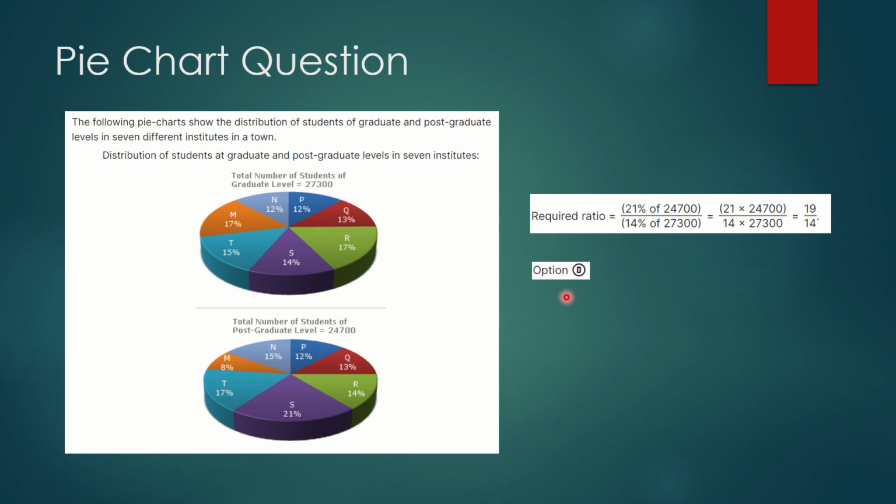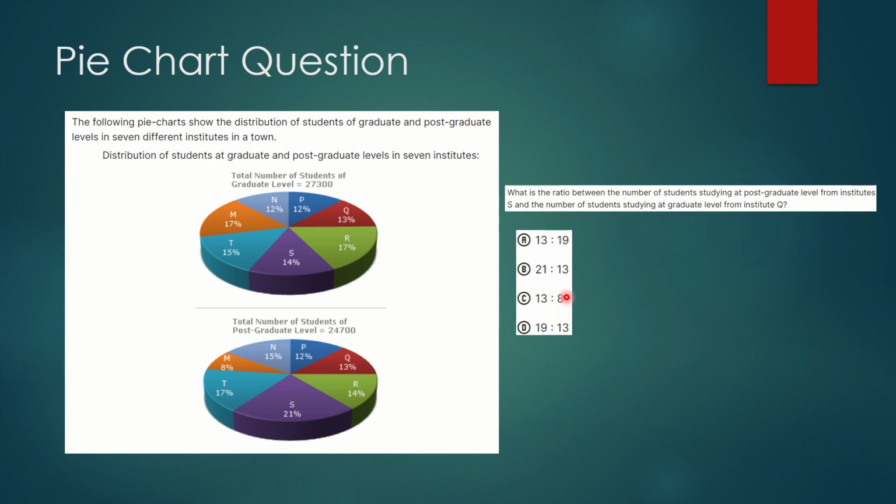Now moving on to the fifth and final question from this set. What is the ratio between the number of students studying at postgraduate level from Institution S and the number of students studying at graduate level from Institute Q? So there has been a slight twist in this question. If you have followed the previous question, then you would be able to solve this, but this is a bit tricky because here it is not the same institution that has been asked at both the levels. The institutions are different.